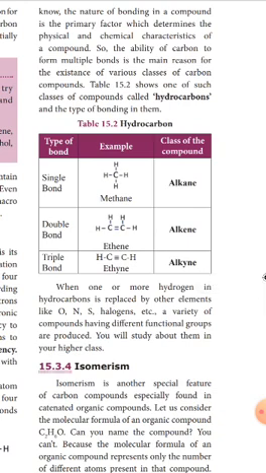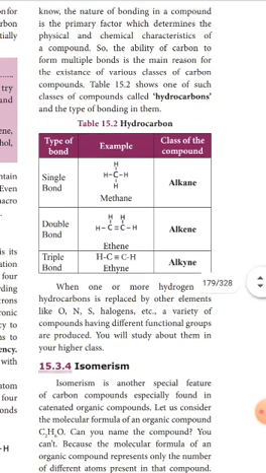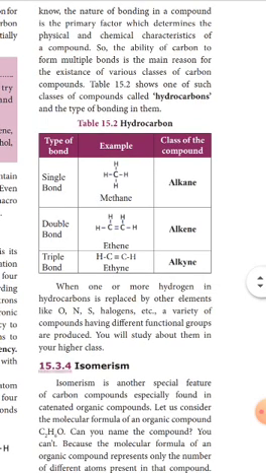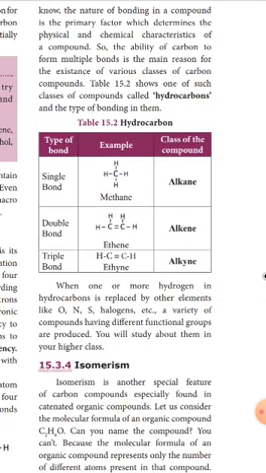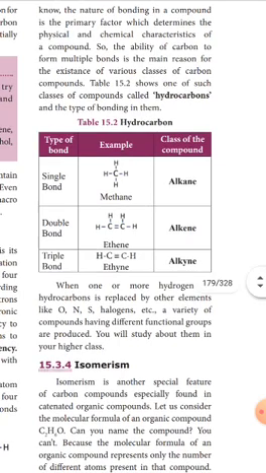In alkenes, carbon has a double bond. And in alkynes, carbon has a triple bond. Because of these single, double and triple bonds, the physical and chemical properties of hydrocarbons differ from each other.